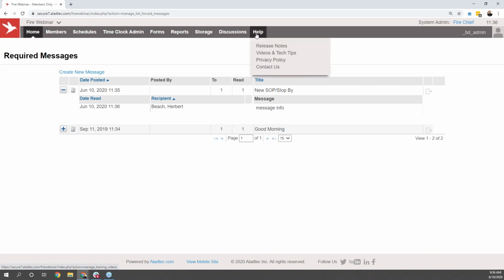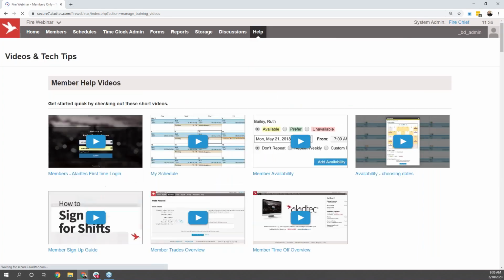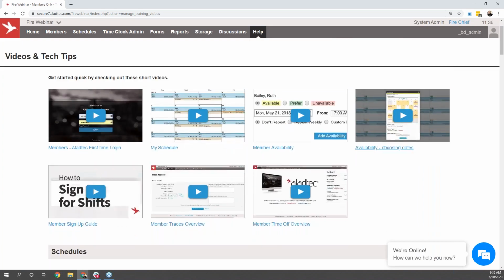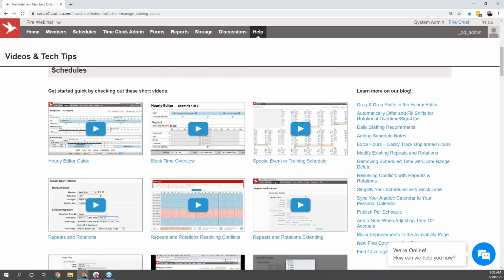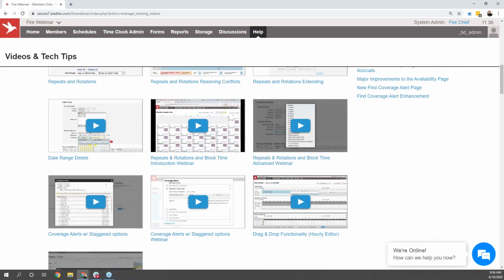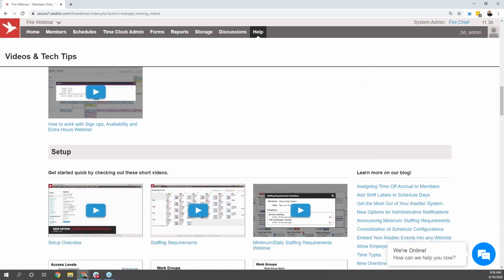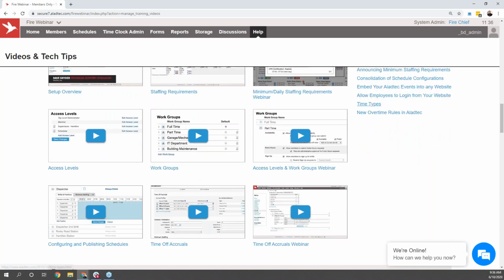Another thing I do like to note that you will have full access to when using the Aladtec system is going to be our help section here. Clicking help at the top of the page is going to bring you over to a view that shows you videos and documentation to go side by side with that on how to do basically anything you could possibly want to do within the system.